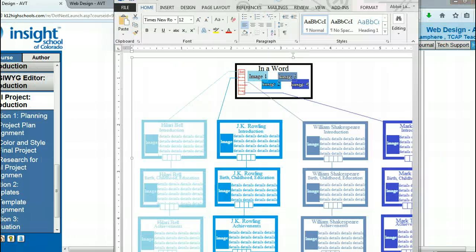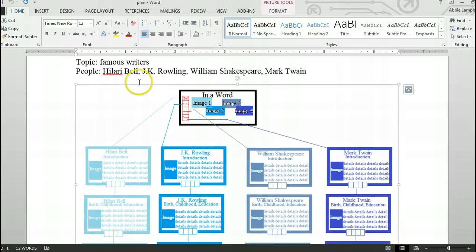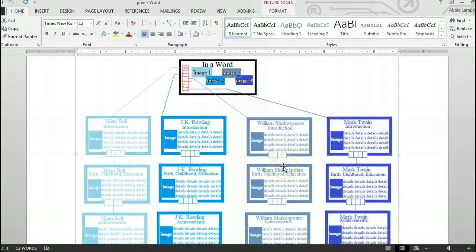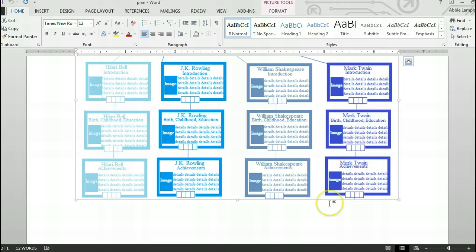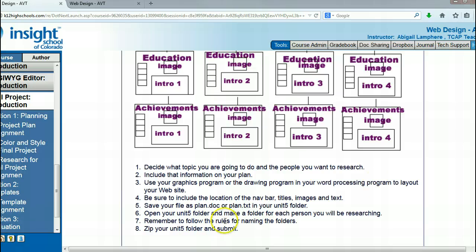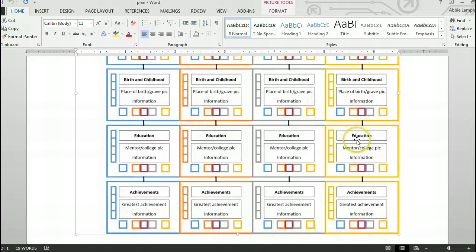Here is one of Ferris's plans. She's doing different authors, so she broke it down into several different web pages and what she plans to include. The difference here is that Ferris is planning to put the birth, childhood, and education all on the same page for each author, whereas Sarah was planning to have a different page for birth and education.